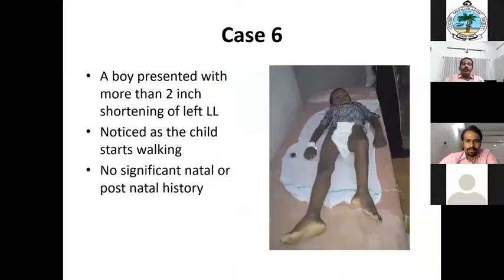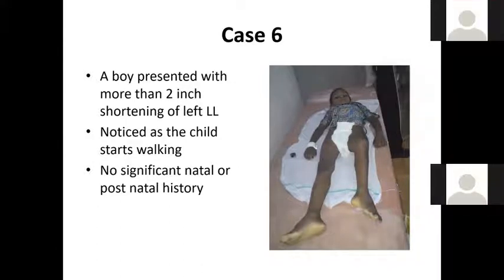Okay. Another case, again a shortening. A boy presented with more than 2-inch shortening of the left lower limb. The parents noticed it as the child started walking. There is no significant contributory history, only this is the history. Yes, Devraj, you want to volunteer?